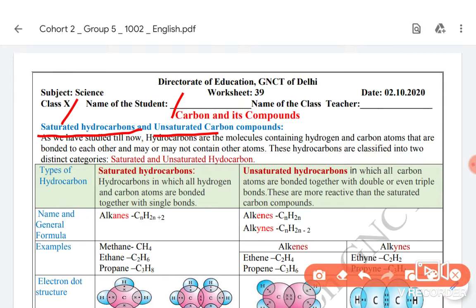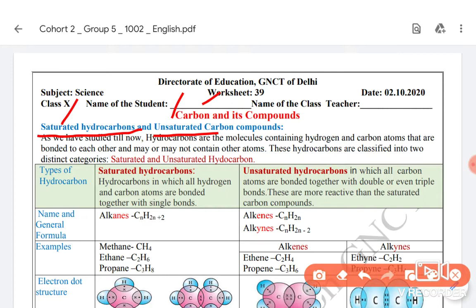In the case of carbon, it can't lose 4 electrons because it requires very high energy, and it can't gain 4 electrons because of its small size. It is very difficult to hold 4 extra electrons, so it shares electrons, as we have discussed earlier. Now what are saturated and unsaturated carbon compounds?